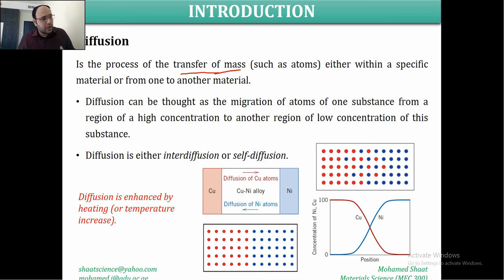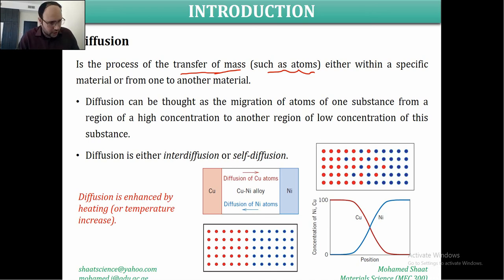But since we are talking here about material science, the mass that is going to transfer will definitely be atoms. Why atoms? Because as we defined in chapter 2, the atom is the smallest building unit of the material. We agreed to represent this atom like a point, but this point has a specific mass.